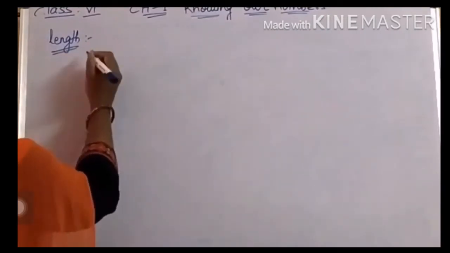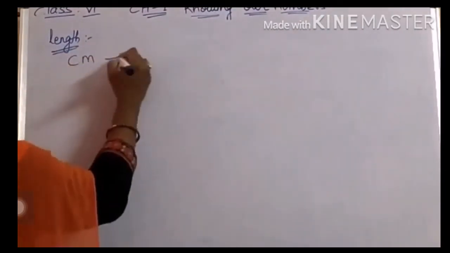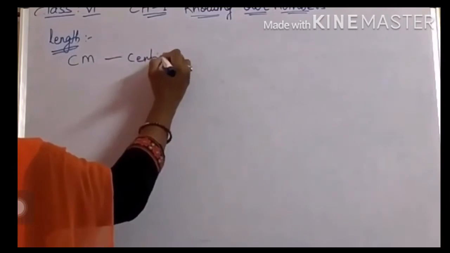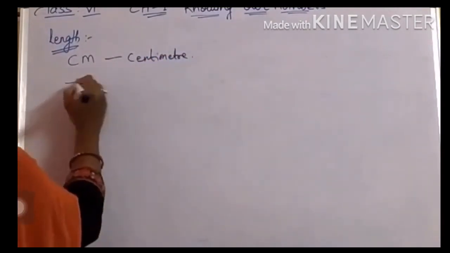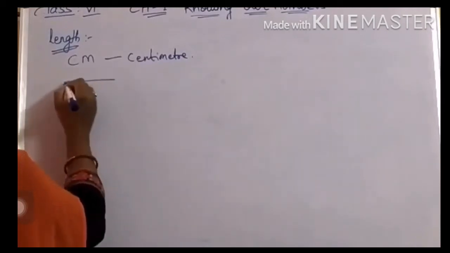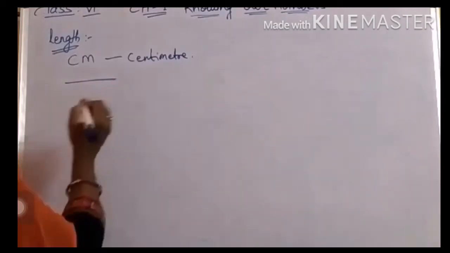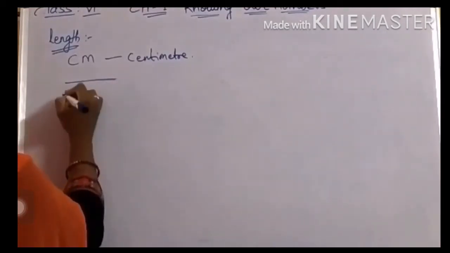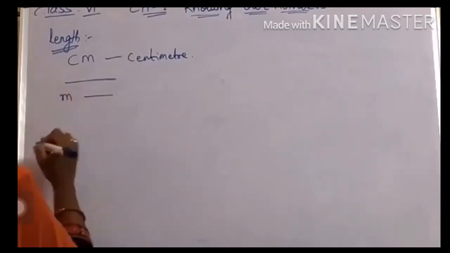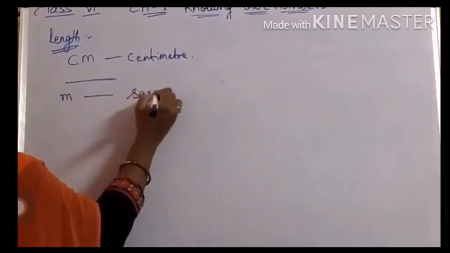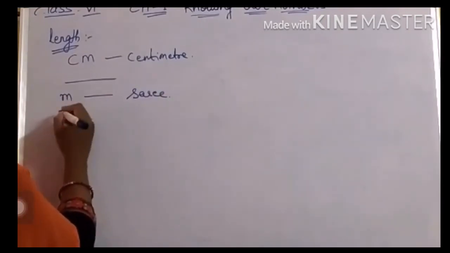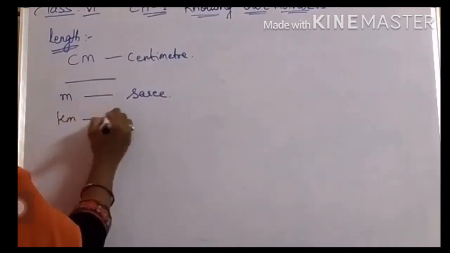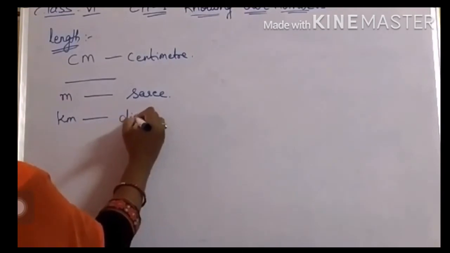Coming to length, children. Here we use centimeter. cm means centimeter. We use centimeter for measuring the length of a pencil or a small line segment, as it is small, isn't it? And we use meter for measuring the length of a saree, isn't it? A smaller distance. Now next we use kilometers. Kilometers for measuring the distance between two places.